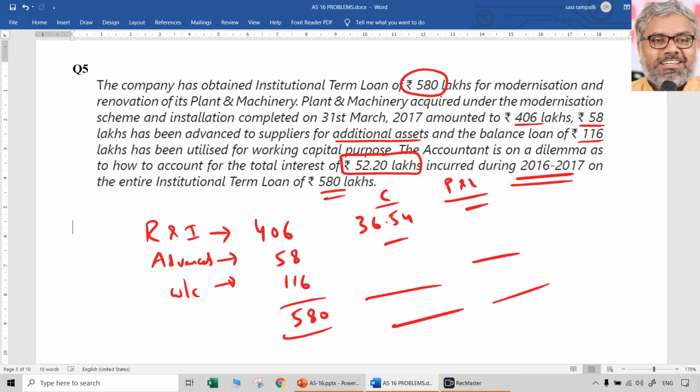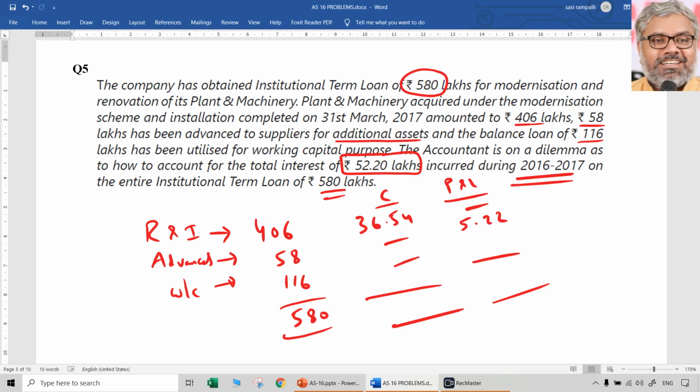Either way we can do, but let us take it as non-qualifying asset because it is some additional assets. Probably they might be useful directly when they are delivered to us. So we don't know. So we are taking it as non-qualifying. 58 by 580 into 52.2. That comes to 5.22.